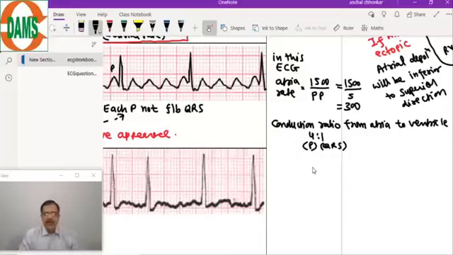Now coming to the third question: in this example, what is the heart rate? The first question was the atrial rate, which you have answered. Then the conduction ratio. Now the next question is, what is the heart rate in this example? Heart rate means ventricle rate. So the ventricle rate in this case will be 1/4 of the atrial rate.